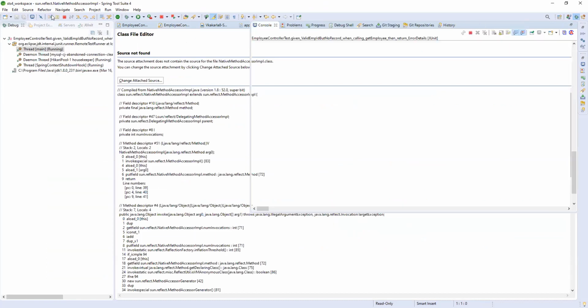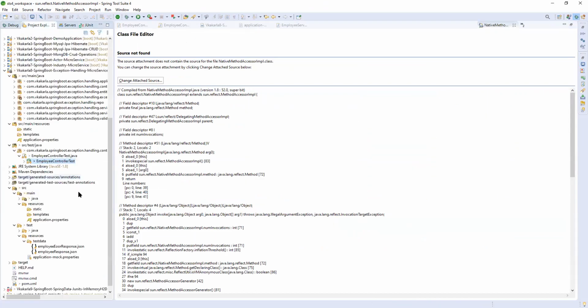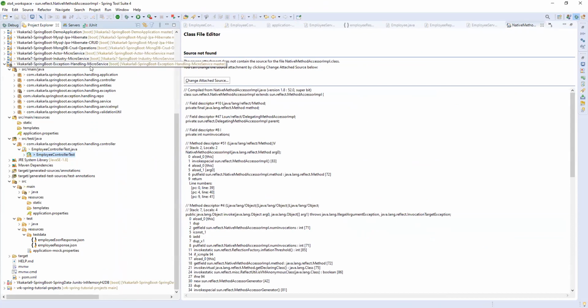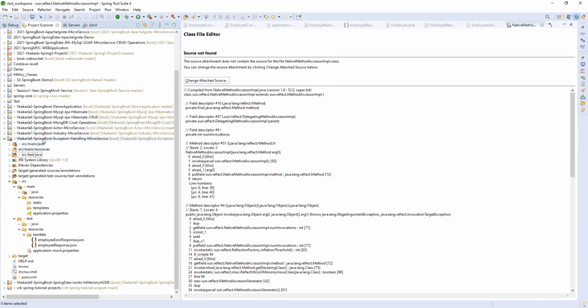So obviously this one executed. This is what JUnits are, and please prepare them. Whatever exception handling there is, the same exception handling you need to prepare JUnits for. You need to debug multiple times, and then you can understand. We can also run all the test cases at a time by running this class.